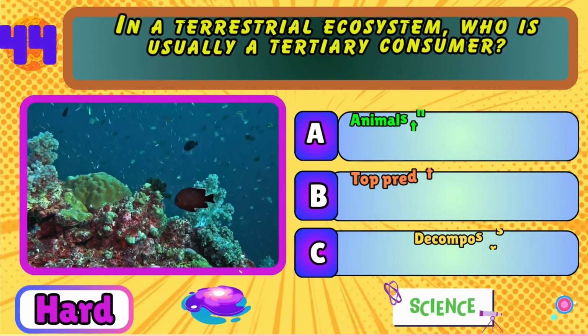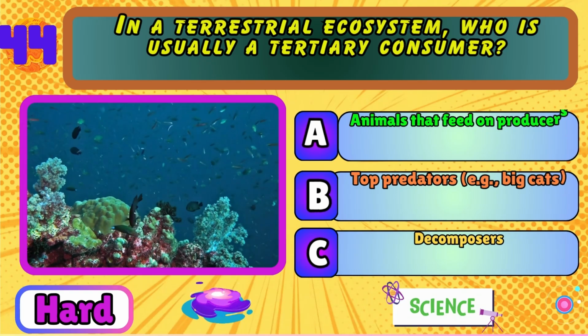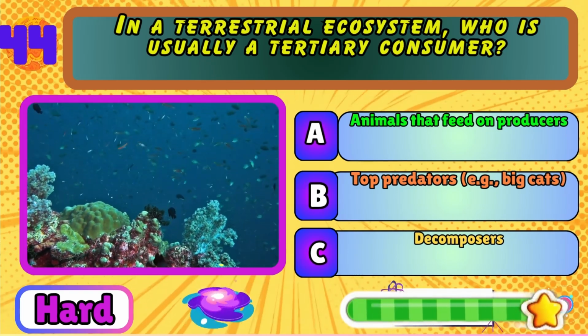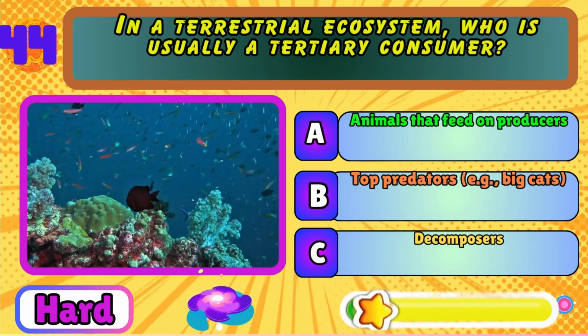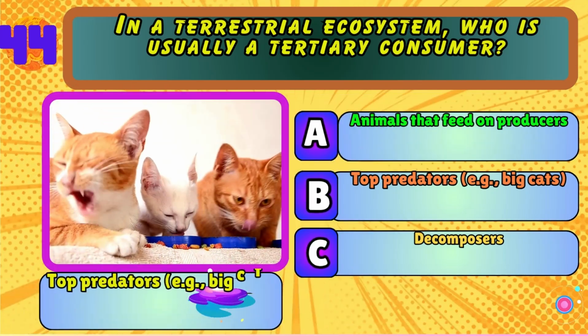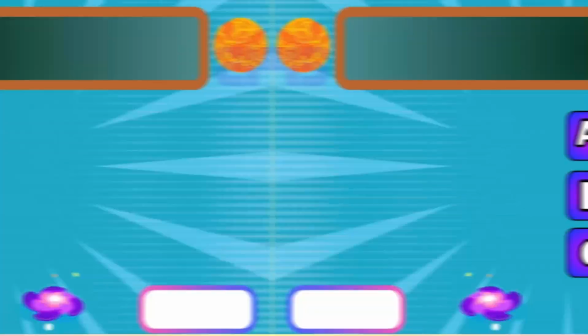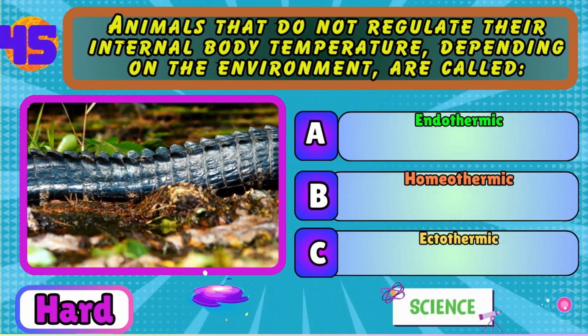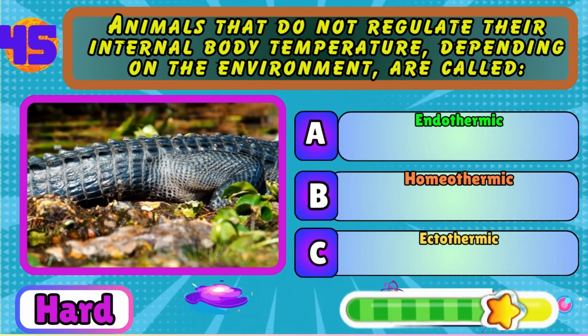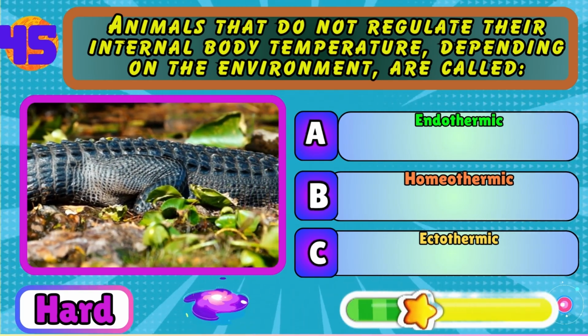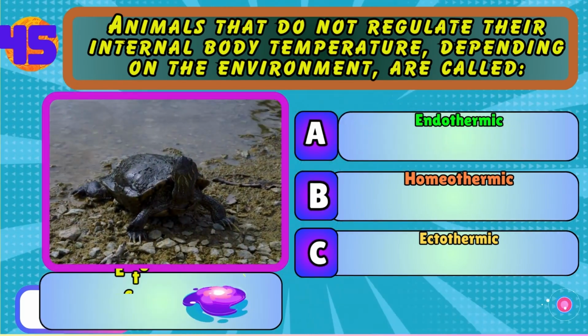In a terrestrial ecosystem, who is usually a tertiary consumer? Animals that feed on producers, top predators, e.g., big cats, or decomposers. Top predators, e.g., big cats. Animals that do not regulate their internal body temperature, depending on the environment, are called endothermic, homeothermic, or ectothermic. Ectothermic.